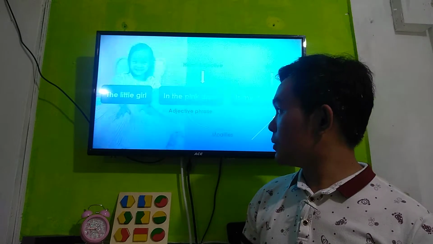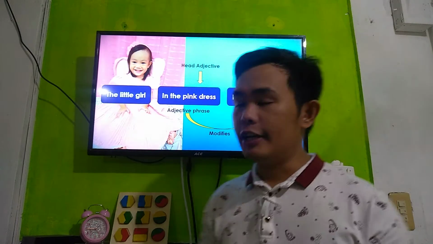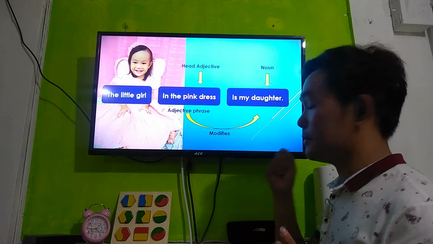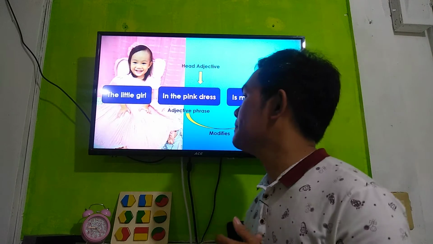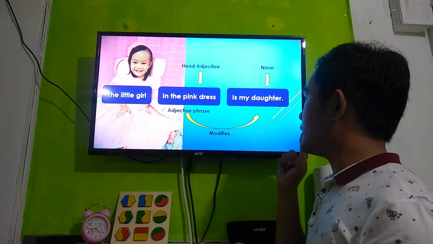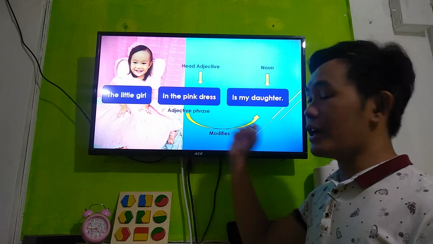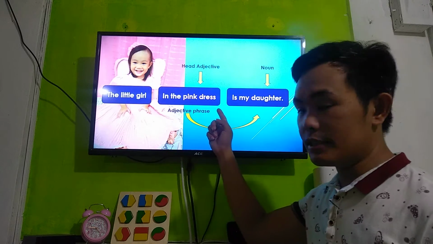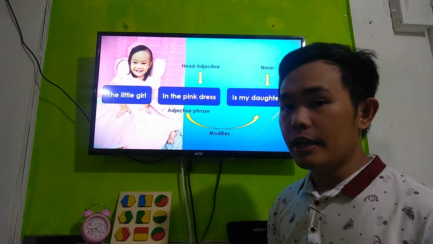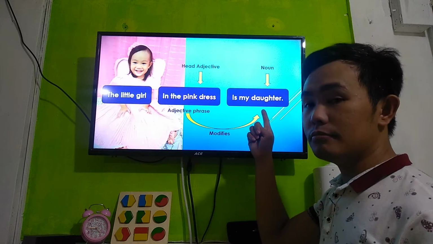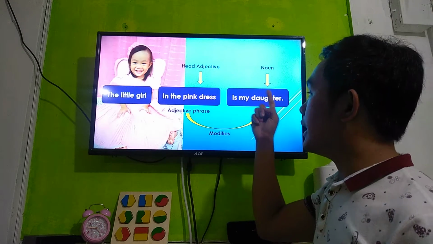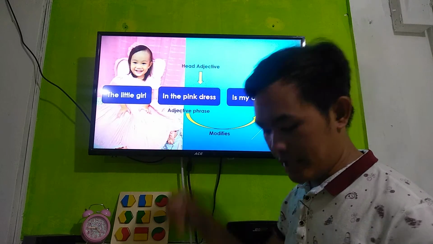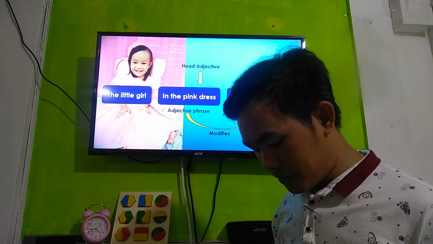Right. So the first example that we have here says, the little girl in the pink dress is my daughter. The adjective phrase here is the one in the middle, in the pink dress. That's the adjective phrase, and it modifies the noun, my daughter. And the head adjective in this adjective phrase is the pink dress. So another example to that is,